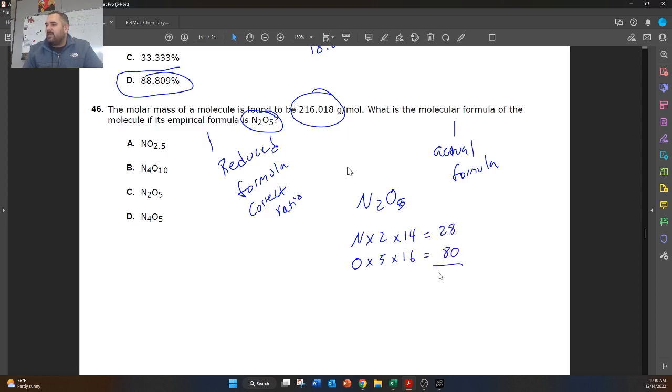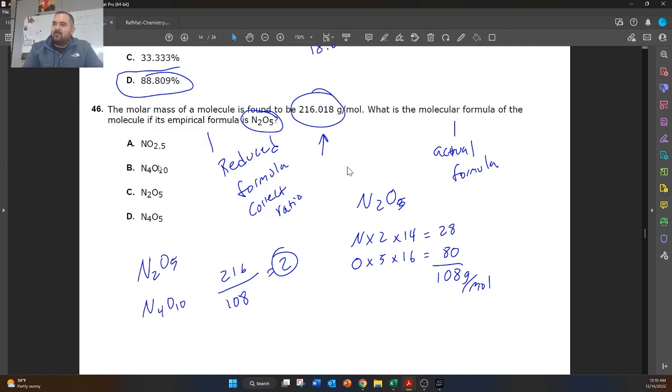Then we add these together, and that gives us 108 grams per mole for our empirical formula. And then our last step is to take the molar mass, which is 216, and divide this by 108. So that's going to equal 2. And then we take this number and multiply it by our empirical formula. So N2O5, we multiply everything by 2. That gives us N4O10. So our molecular formula is B.